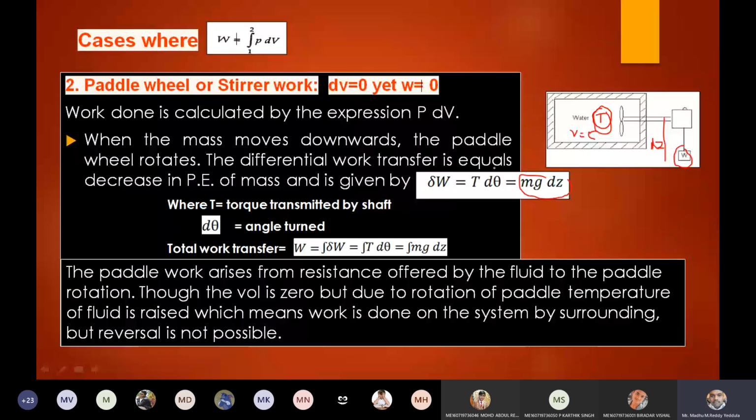T is the torque transmitted by this shaft, and theta is the angle turned by that shaft, right? So that is the reason here in this case also W is not equal to PdV. Work exists, and there is no change in the volume. Okay, and till that point I discussed, right?